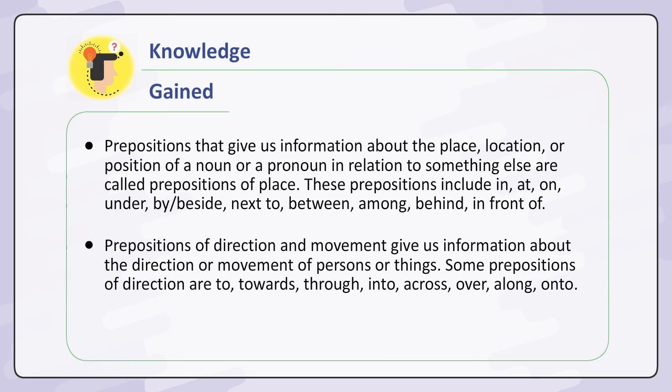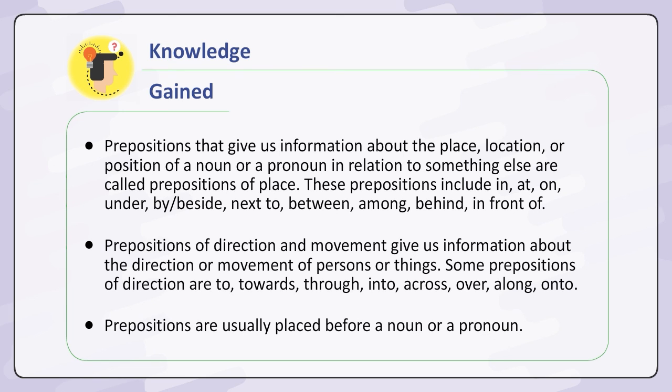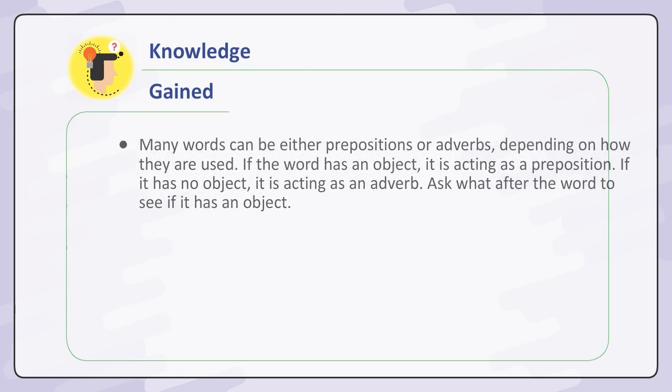Prepositions of direction and movement give us information about the direction or movement of persons or things. Some prepositions of direction are to, towards, through, into, across, over, along, onto. Prepositions are usually placed before a noun or a pronoun.